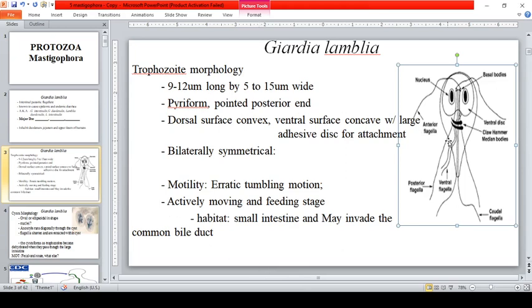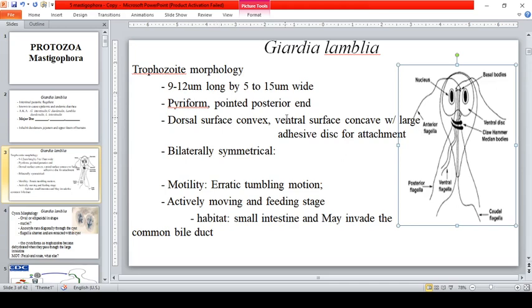The Giardia has two morphologies. It exists in two stages, just like the amoebas: it can exist as a trophozoite and as a cyst. We define the morphology of the trophozoite. It is 9 to 12 micrometers long by 5 to 15 micrometers wide.